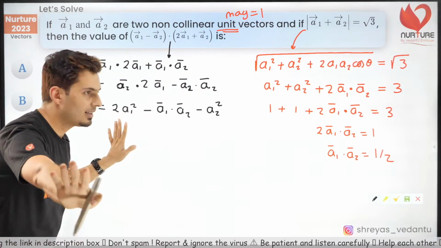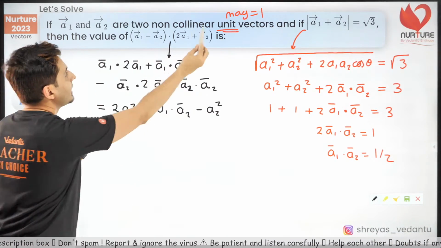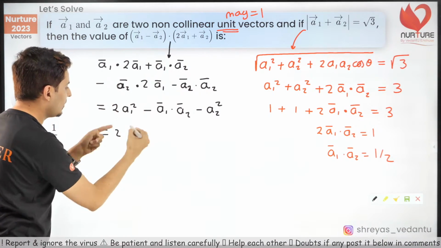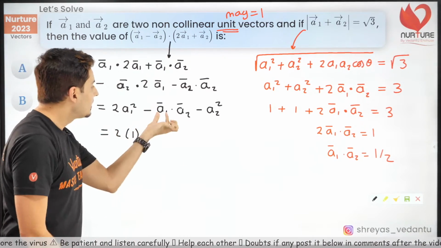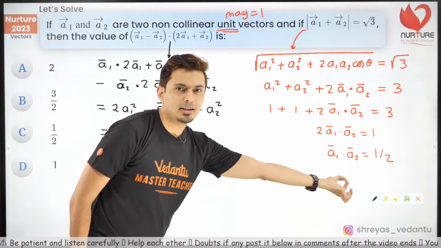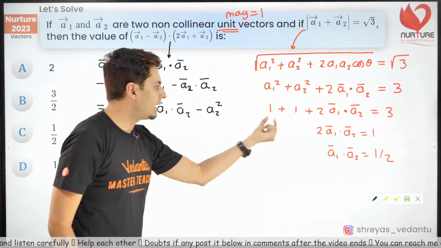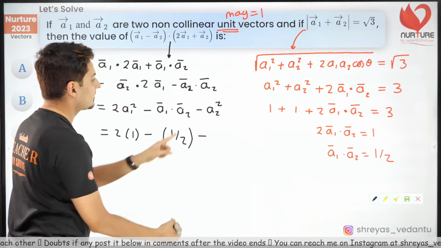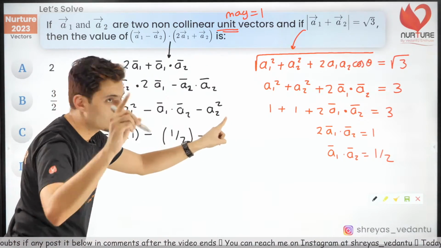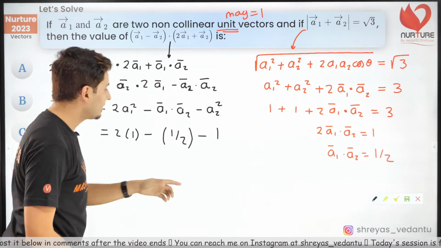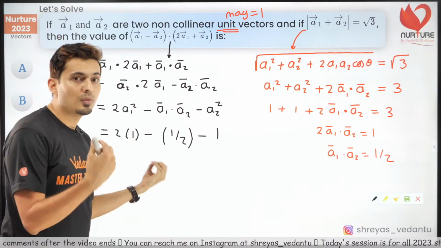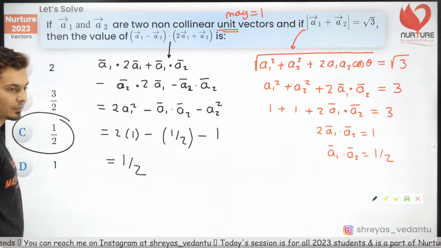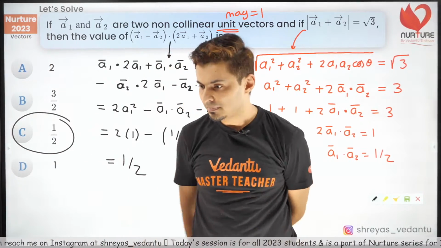Now comes the last trick. Guys, it's a unit vector, that means magnitude is 1. So A1's magnitude is 1, so 1 square is also 1. Minus A1 dot A2. I just figured it out from here, so just substitute it over here. So this is minus half. And the last term is also magnitude-wise 1 because each of them is a unit vector. So guys, 2 minus 1 is 1, 1 minus half is half. So the answer is just half, which is option C. Correct.